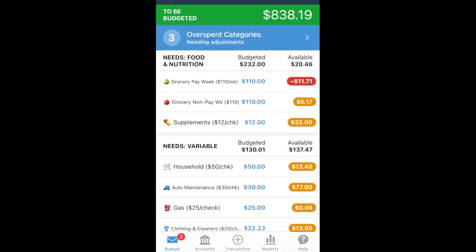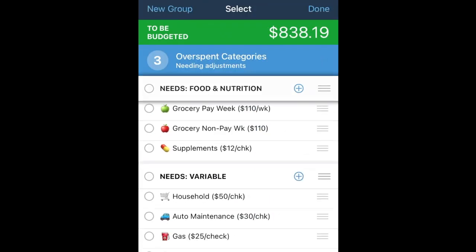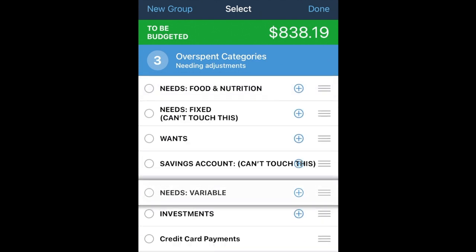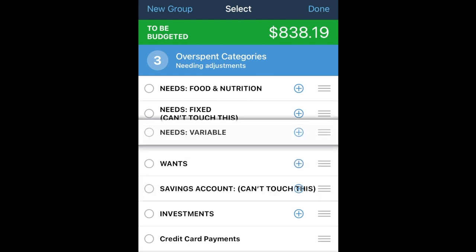All right, so now let's run through the numbers like we always do. The first thing I'm going to do today is switch the order of things. I'm going to hold down the edit button here. I'm going to hold down the category heading here for nutrition. And you can see I got food, and then variable, and then fixed, can't touch. And I want to switch those two. So I'm going to hold down my needs variable, and I'm going to put that right below my needs fixed.